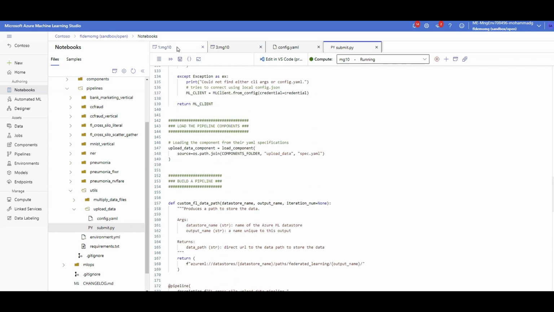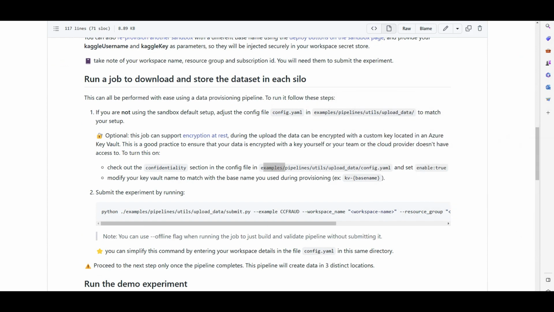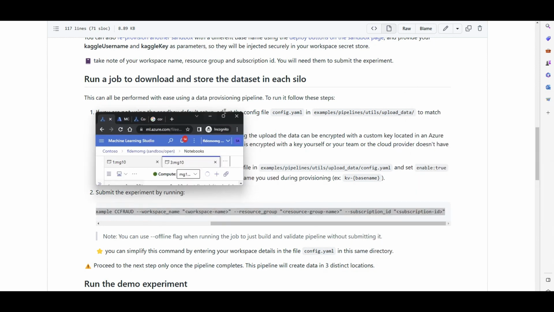Let's run this. I'll go to the terminal. How can I run it? This is actually the command line code. Copy, coming back to my terminal.